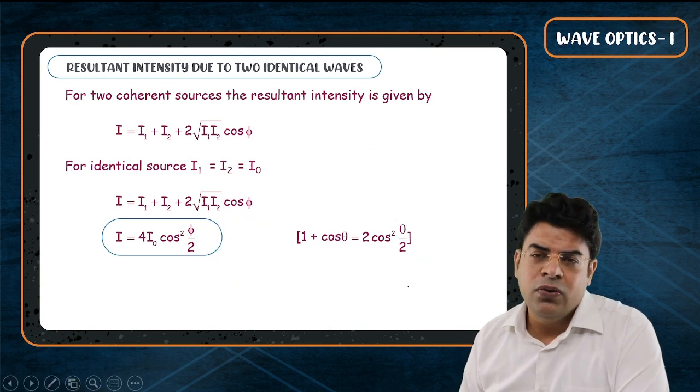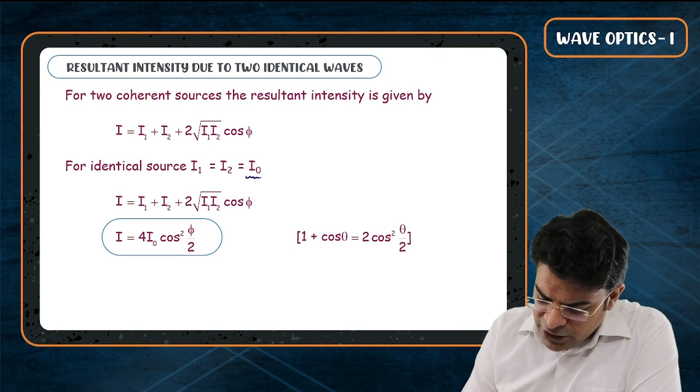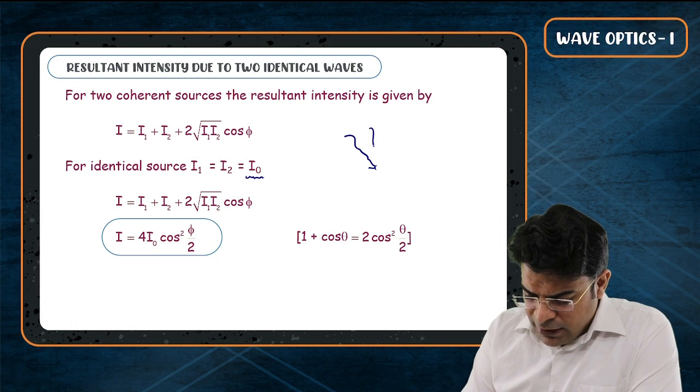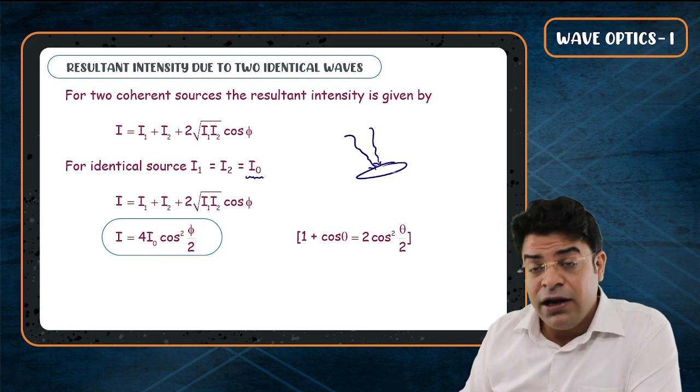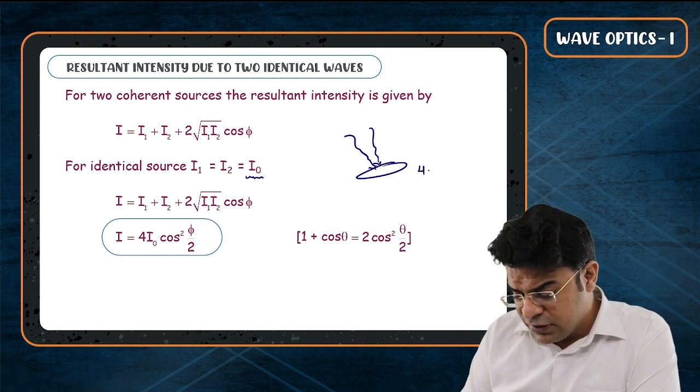I have got one doubt. What? Sir, you are saying that if you have two sources of the same intensity I naught, and they reach a point such that they are interfering perfectly constructively, then the resultant intensity is 4 I naught.